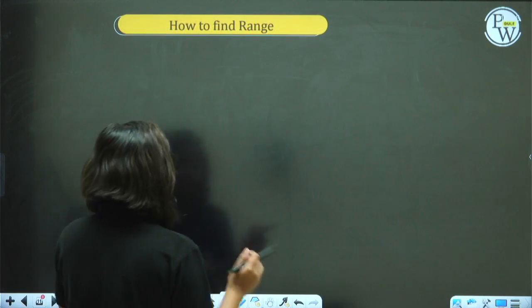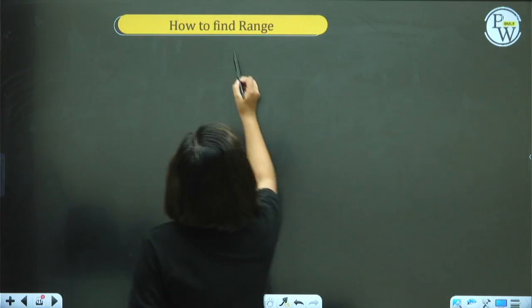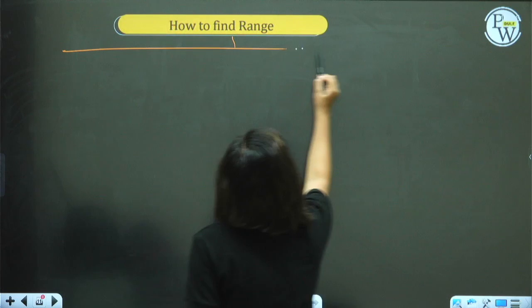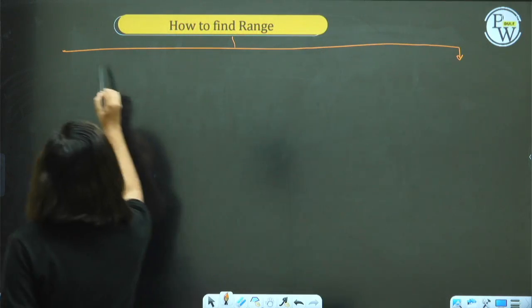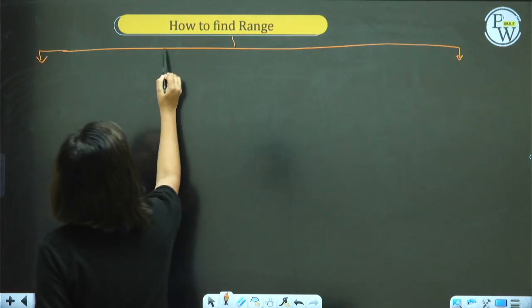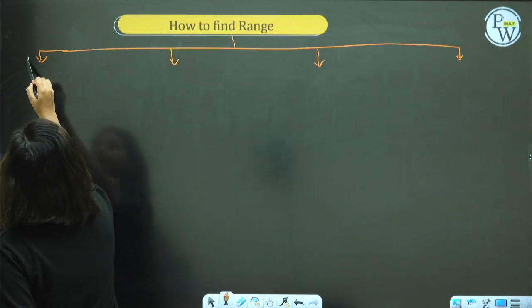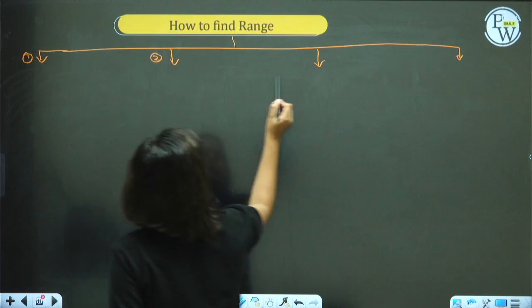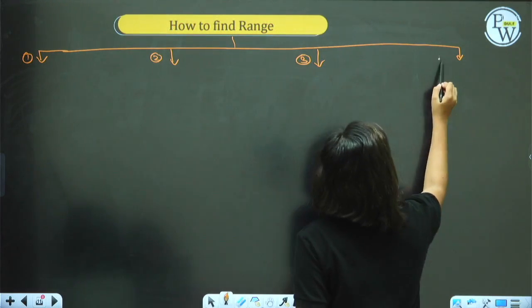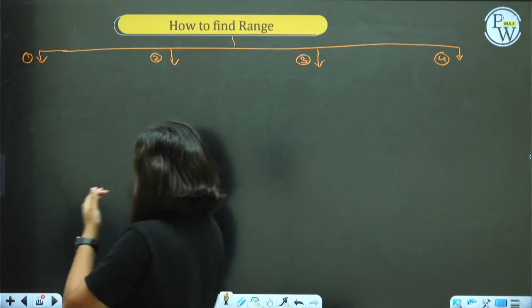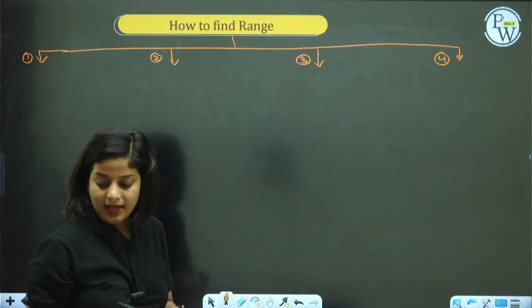Moving on, how to find range, guys. Let's go with 4 approaches. First, second, third, fourth.